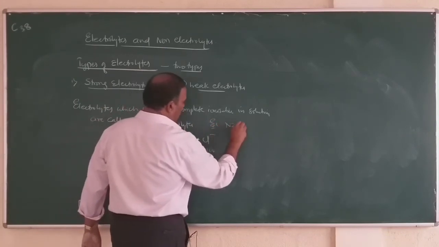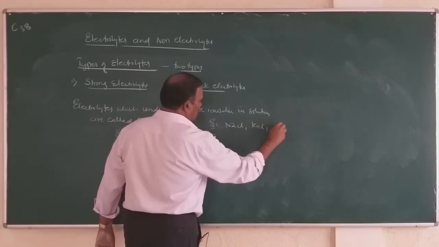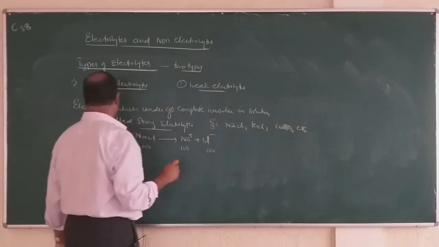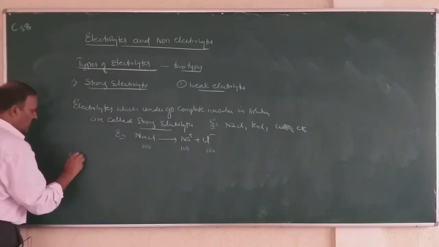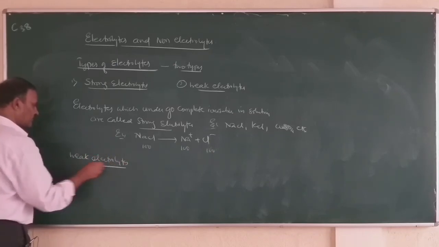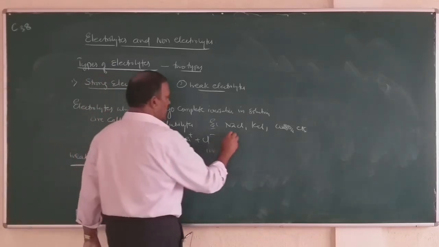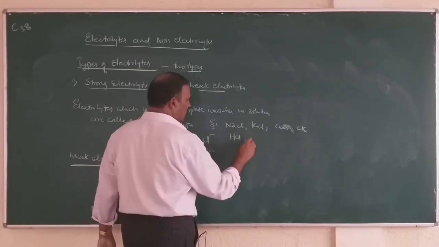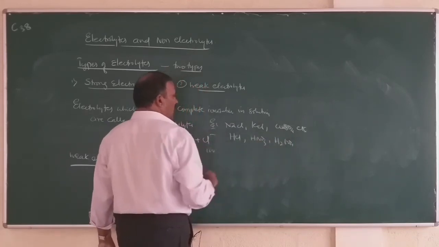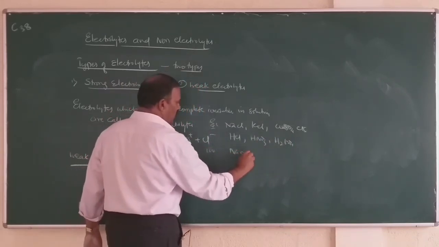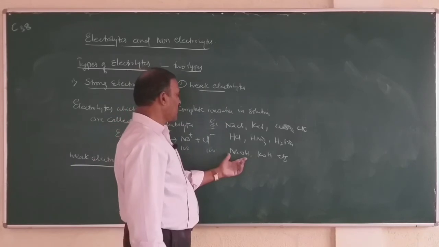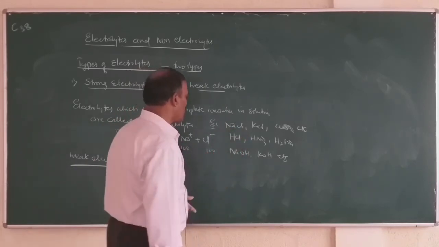Example, NaCl, KCl, CuSO4, etc. are strong electrolytes. Acids like HCl, HNO3, H2SO4 and bases like NaOH, KOH, etc. all are strong electrolytes. These are bases, these are acids, these are salts.